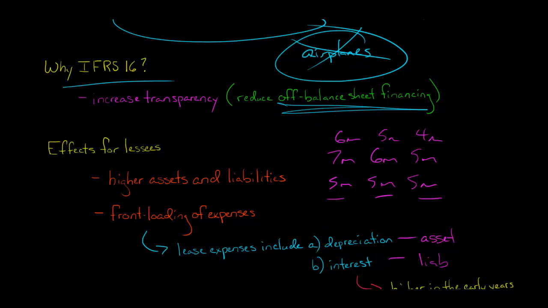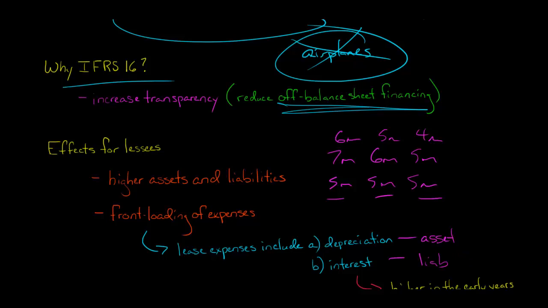Why is that the case? Let's just say they're using straight line depreciation to depreciate the assets. So the depreciation is just even. But for the interest, I will show you how we calculate the lease liability, the present value of the expected lease payments. Basically, for the lease liability we're going to use something called the effective interest method, and I'm going to show you all this stuff in detail, so don't worry. But long story short, the lease liability is largest in the earliest periods of the lease. And the interest expense is calculated by taking the discount rate, which I'll show you how to figure out, and multiplying it by the lease liability.